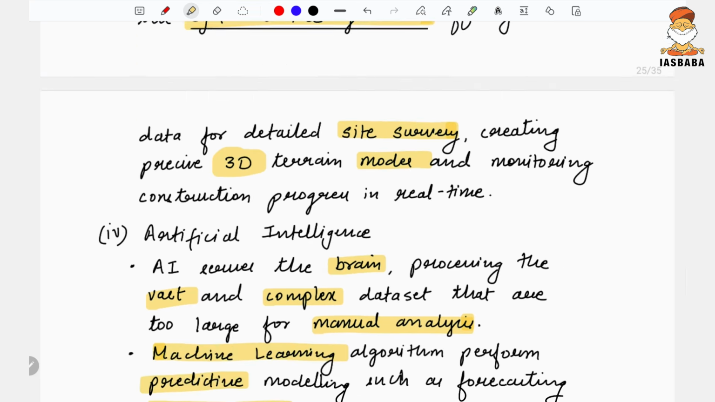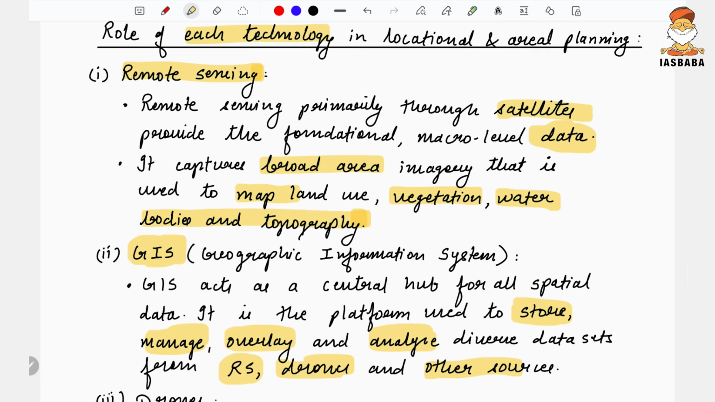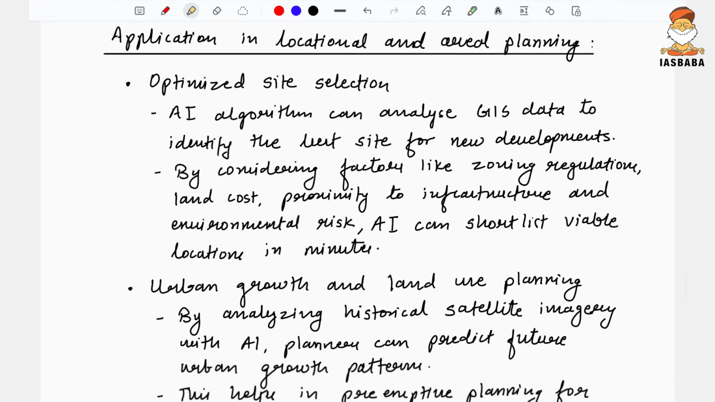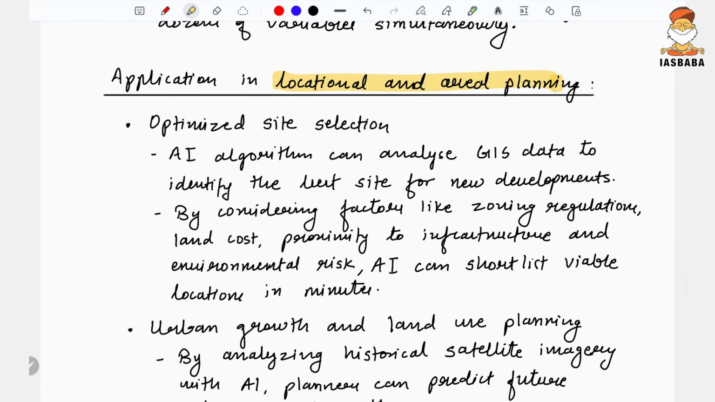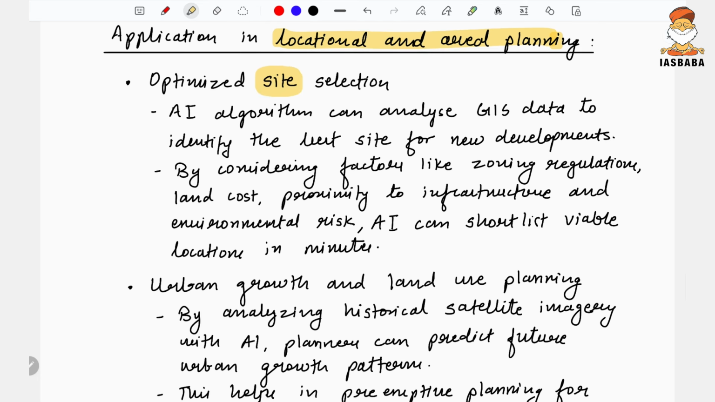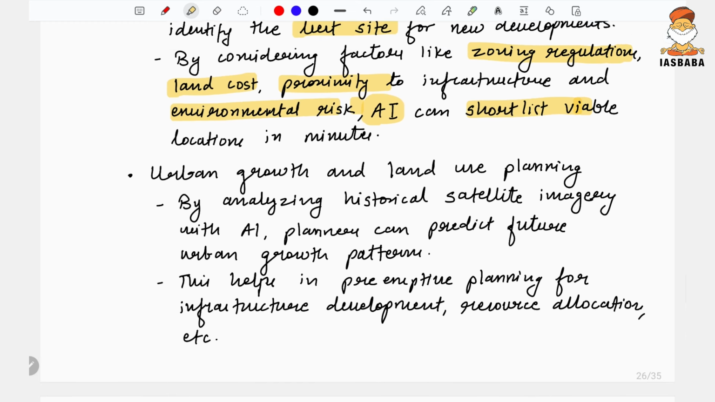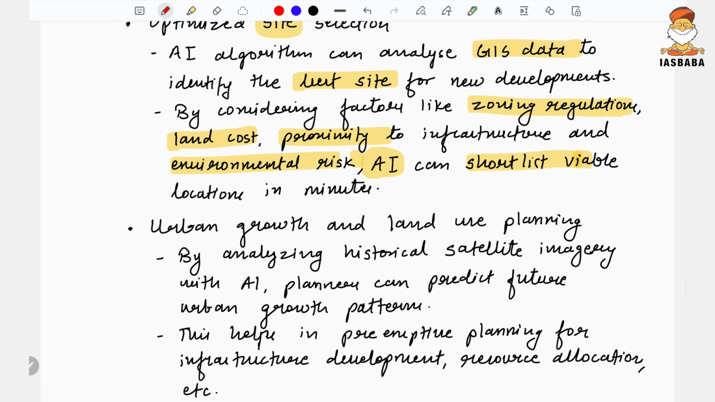So we have understood all four, the role of each of these technologies. Now how would they be helpful in locational and aerial planning? They would help in optimizing site selection. AI algorithms can analyze GIS data to identify the best site for new developments, and by considering factors like zone regulations, land cost, proximity to infrastructure, and environmental risk, AI can help shortlist viable locations in a minute.